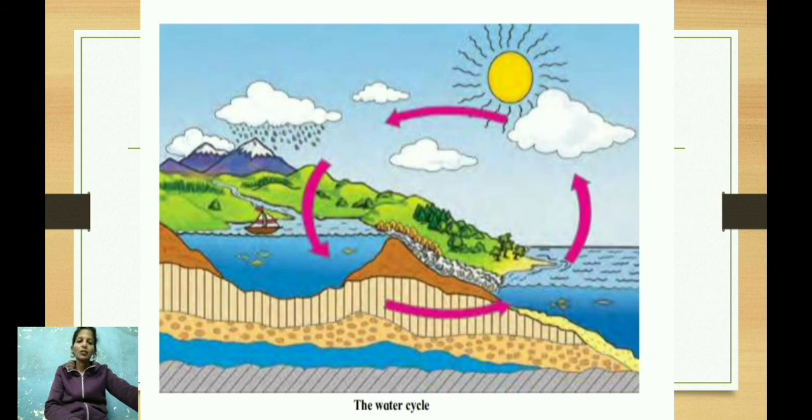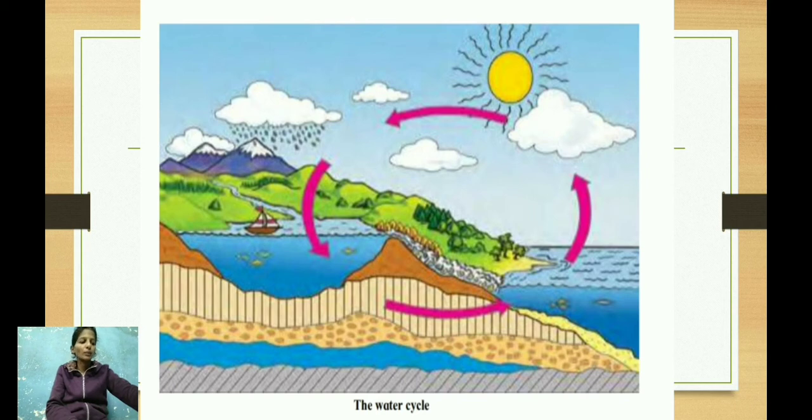Next, we will study the water cycle. Water on the earth evaporates, means turns from liquid into vapor, continuously due to the heat of the sun. Water that has percolated, means filtered, into the soil also evaporates due to the heat and enters the atmosphere. As water vapor is lighter than air, it rises high up in the atmosphere. As it goes higher, it cools and condenses, forming very fine droplets of water. The droplets are so small and light that they float in the atmosphere, forming clouds.